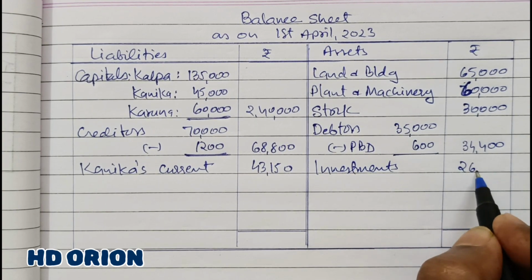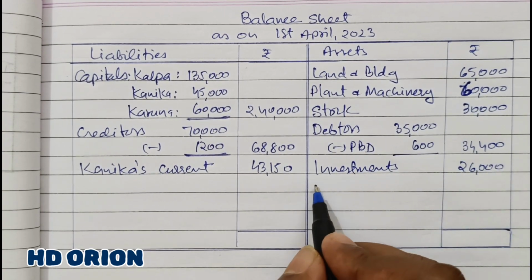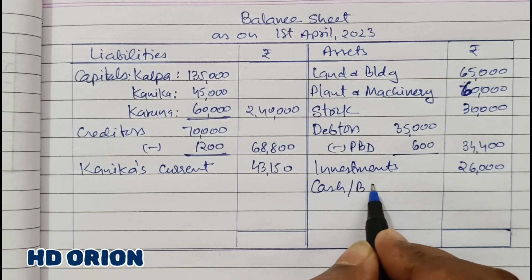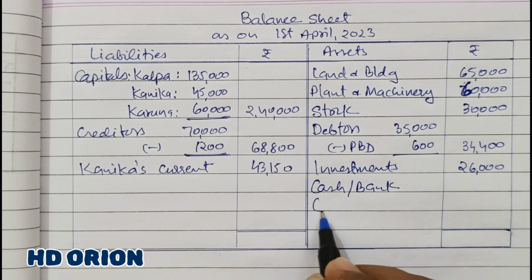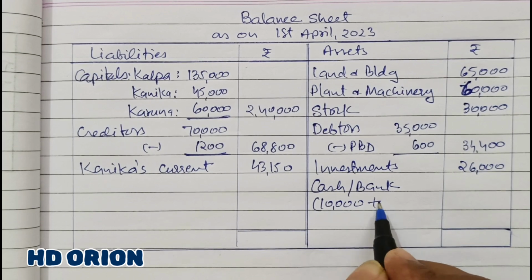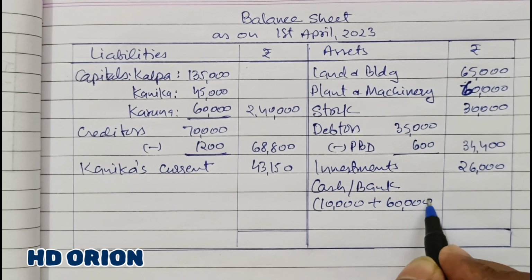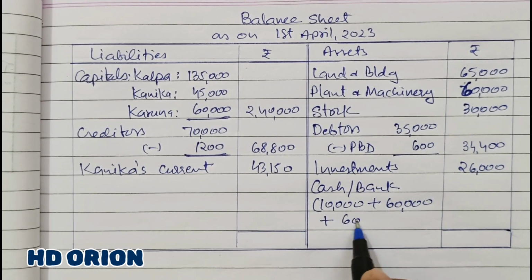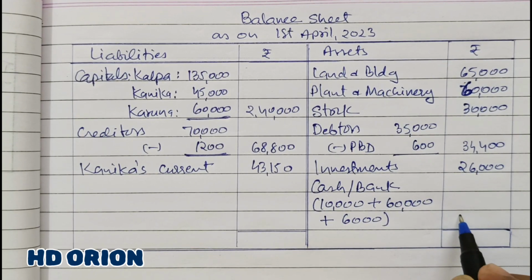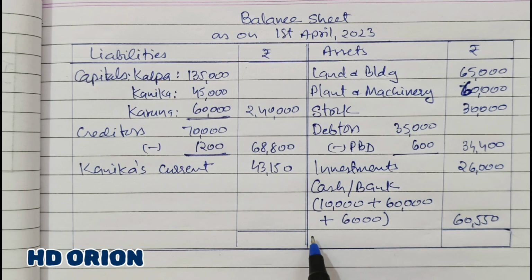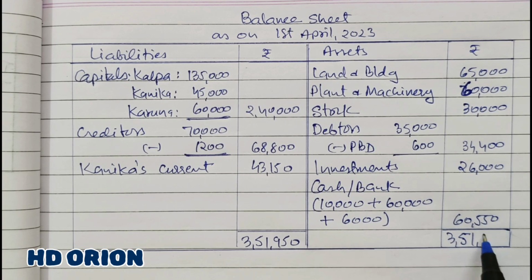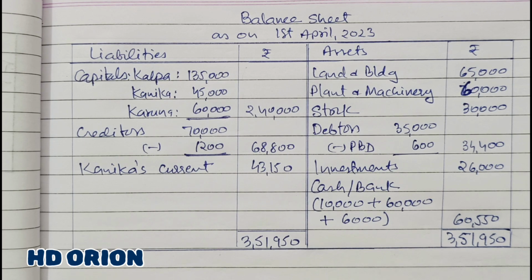no change in the value of investments, rupees 26,000. Then cash or bank, earlier balance is 10,000 plus new partner has brought capital of rupees 60,000 plus 6,000 as premium for goodwill, therefore it is 60,550. Now the grand total is 3,51,950. So is the solution.